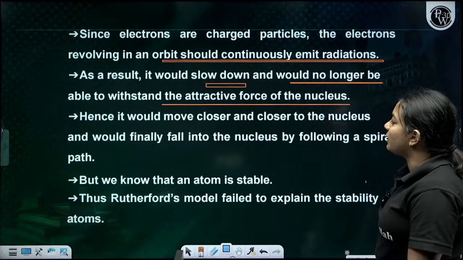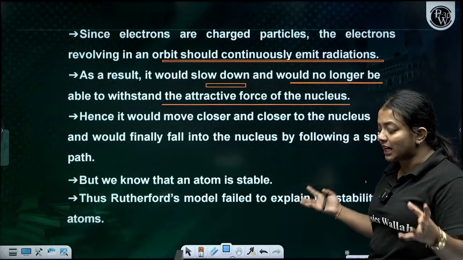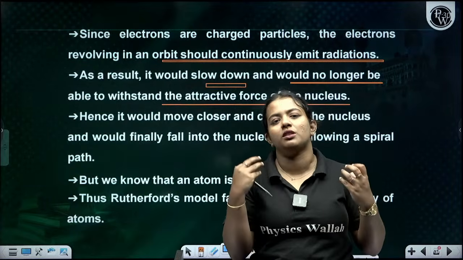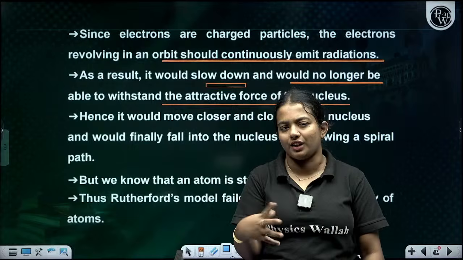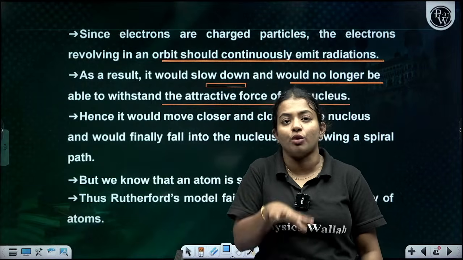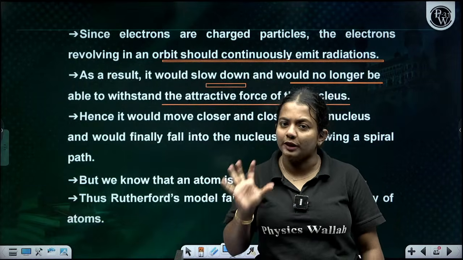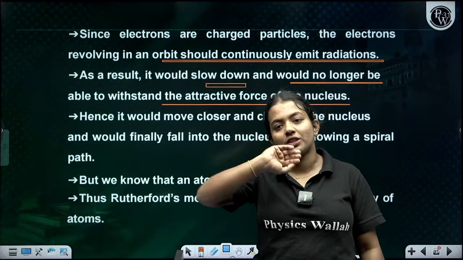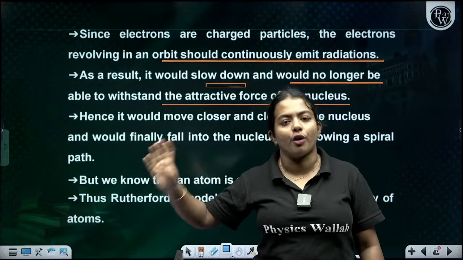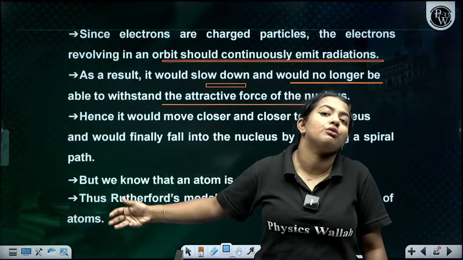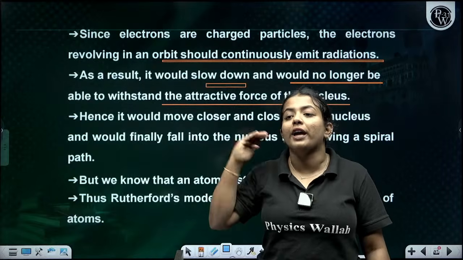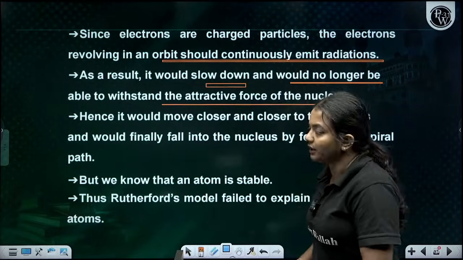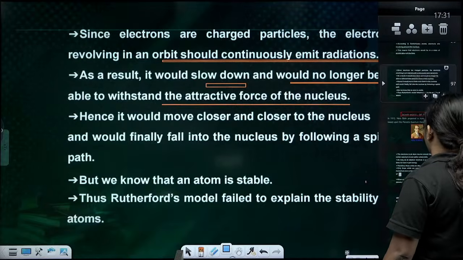Okay. So, but we know that atom is stable. What happens is that when the electrons are revolving around, they lose their energy, or they emit radiation, and they have to collapse into the nucleus because they will be attracted by the nucleus as per Maxwell theory. But that is not happening, and because it is electrically stable, there is no problem also. But Rutherford was not able to say why it's not possible.